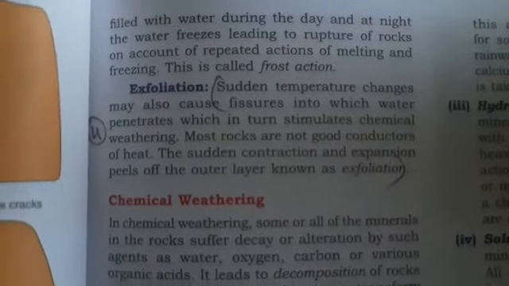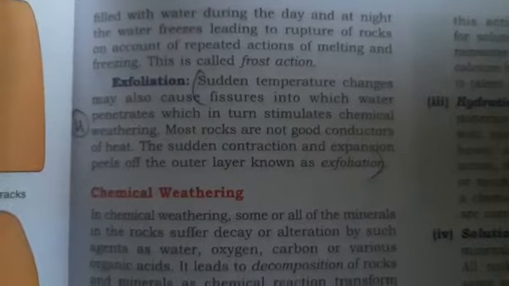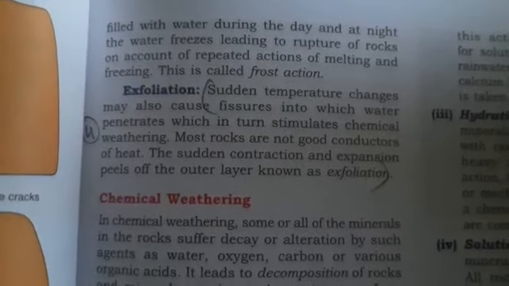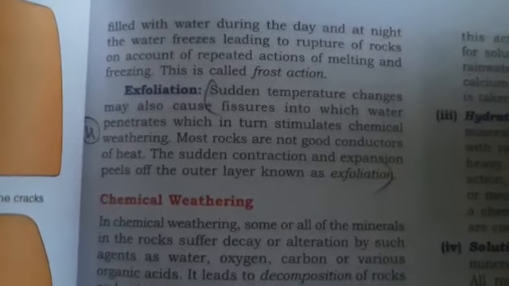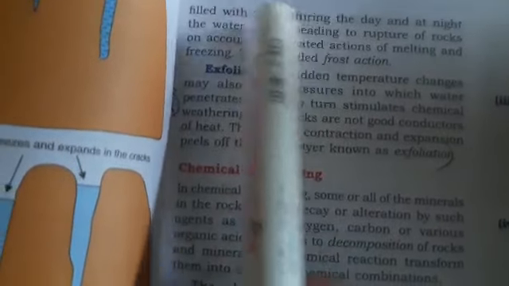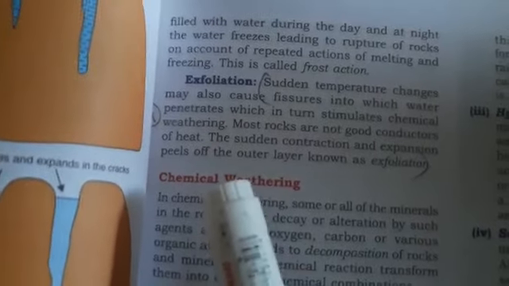Now coming to the exfoliation, what happens in exfoliation? The sudden temperature changes may also cause fissures into which water penetrates, which in turn stimulates chemical weathering. Now most rocks are not good conductors of heat. The sudden contraction and expansion peels off only the outer layer. Exfoliation means the peeling off of the outer layer.